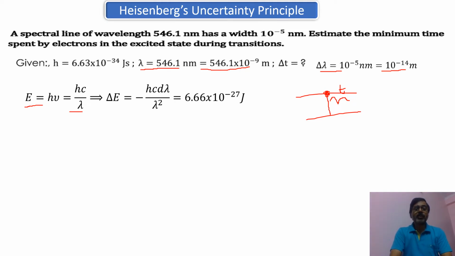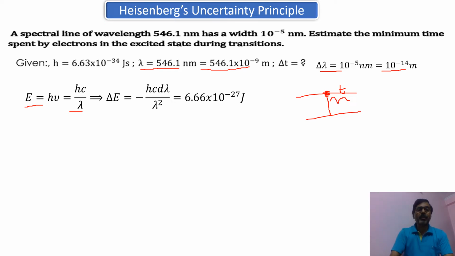So E equal to h nu equal to hc upon lambda we have seen in detail in laser. So find out what is the value of delta E, because in your uncertainty principle you have delta E into delta T is nearly equal to h upon 4 pi, and you have to find out what is the value of the delta T. So what we have to find out is the value of delta E. That value you have to find out.